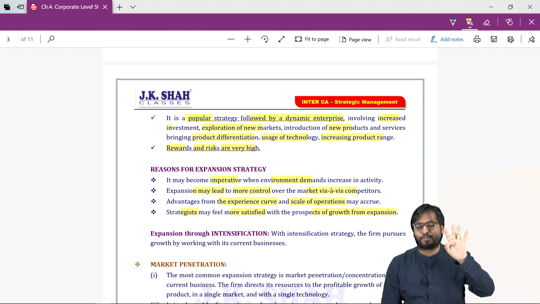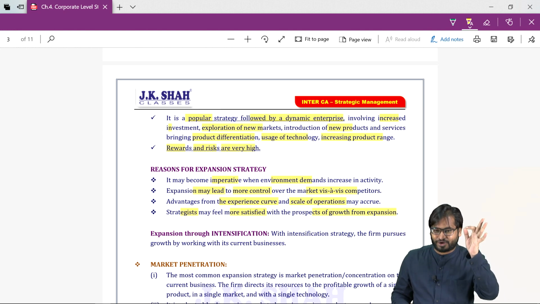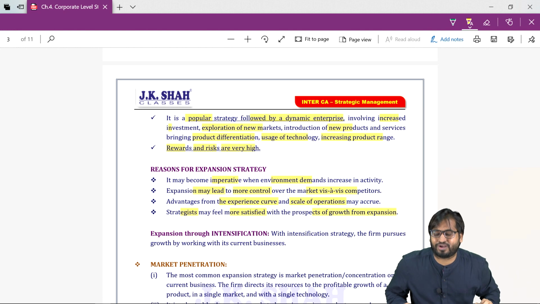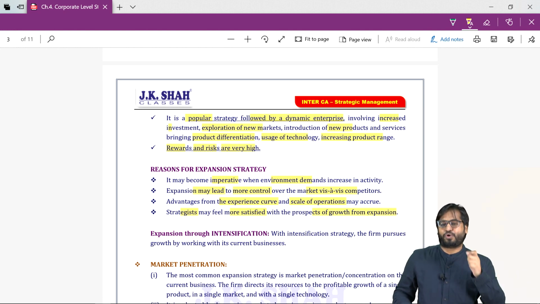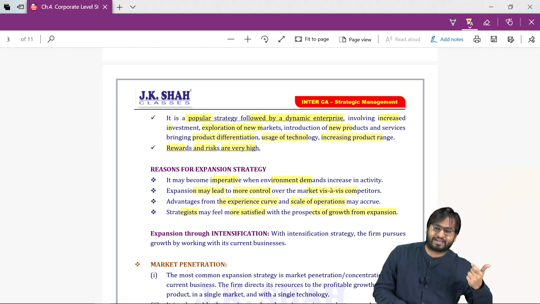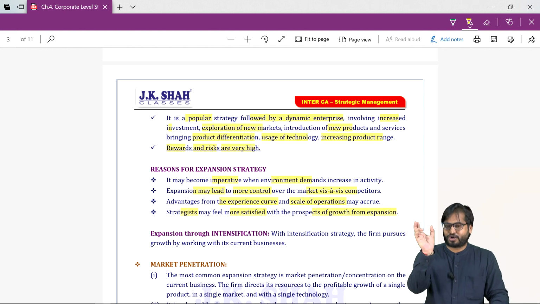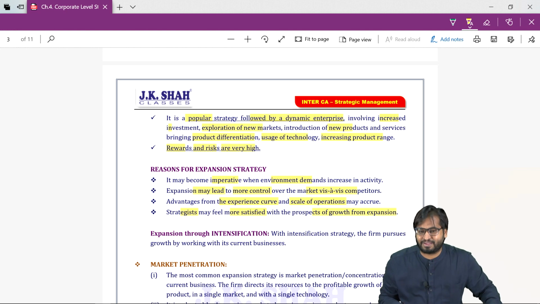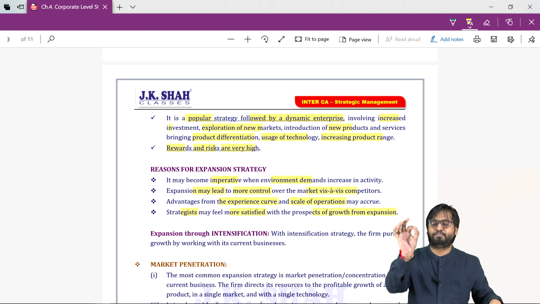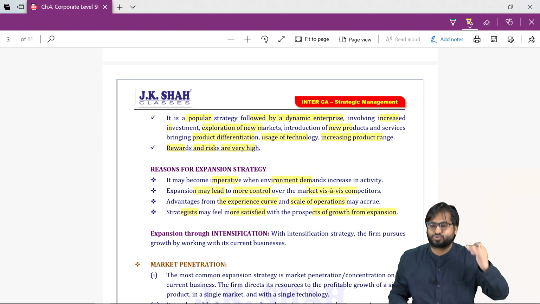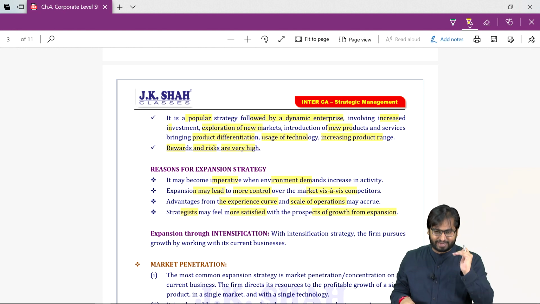We had four options. Existing product, existing market. What was that called? Market penetration. Product is the same, we are entering into a new market, market development. Product is new, market is the same, existing, that is product development. So market penetration, market development, product development.